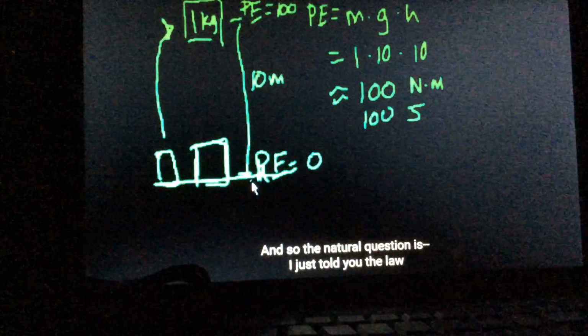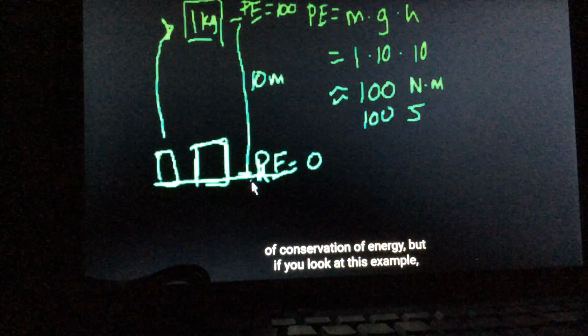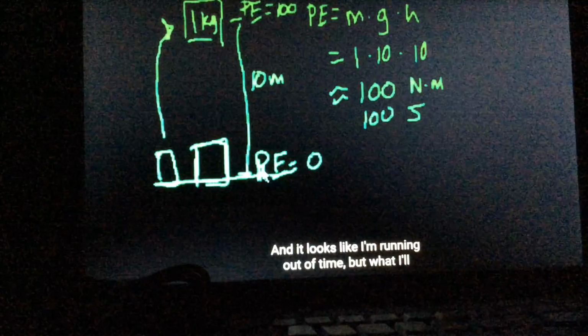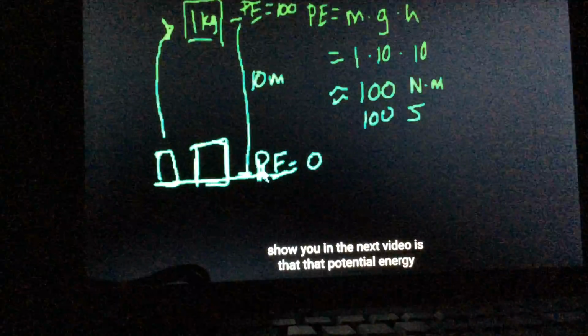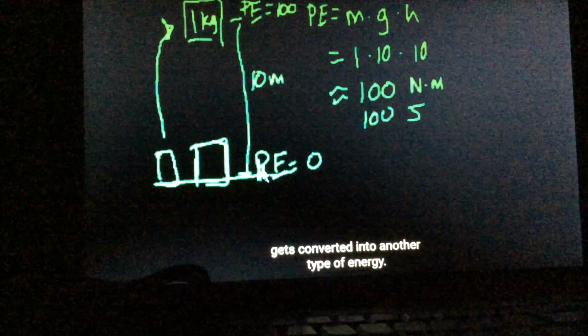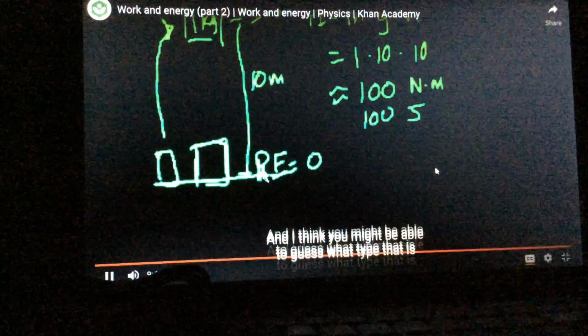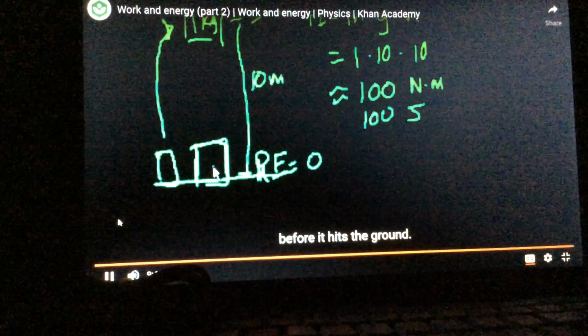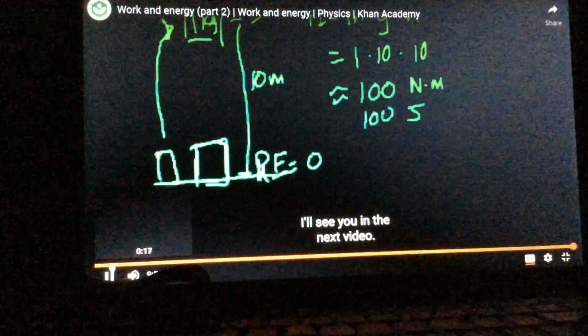So the natural question is, I just told you the law of conservation of energy, but if you look at this example, all the potential energy just disappeared. It looks like I'm running out of time, but what I'll show you in the next video is that potential energy gets converted into another type of energy. I think you might be able to guess what type that is, because this object is going to be moving really fast right before it hits the ground. I'll see you in the next video.